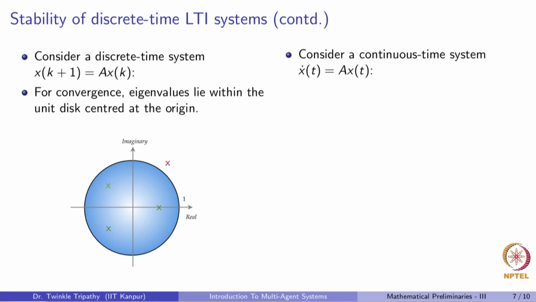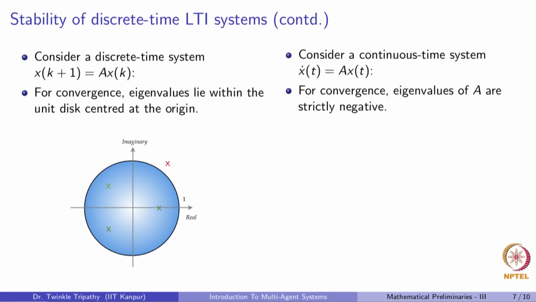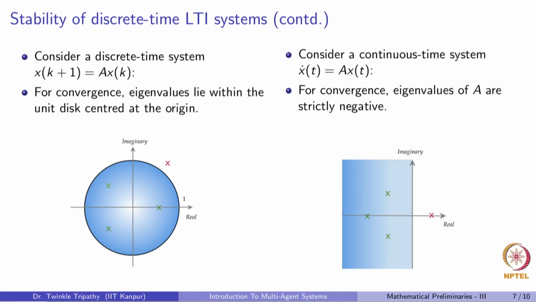And this is something that a lot of you are already familiar with, I assume, the case of continuous time linear systems, which is x dot equals A times x of t. In this case, as we already know, for convergence, all the eigenvalues of A must be strictly negative, as depicted in this image. Same as before, for stability we need all of the eigenvalues to lie in the left half of this plane. And if we have even one eigenvalue which lies in the right half, we know that the system becomes unstable.